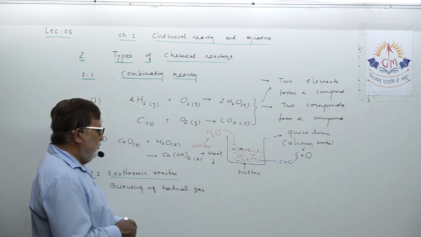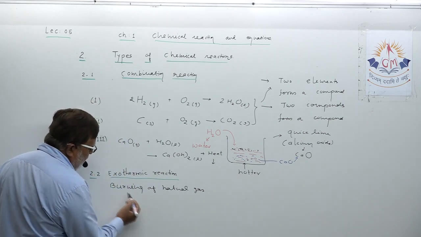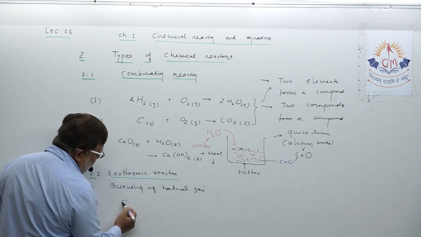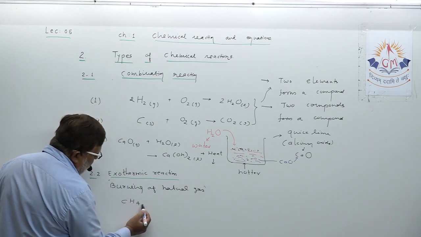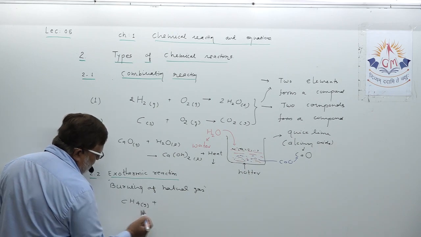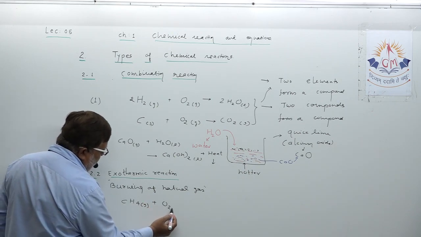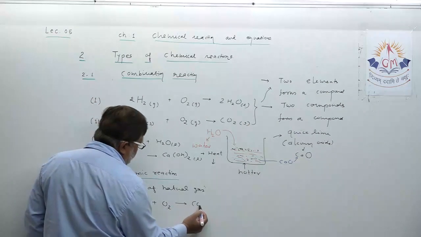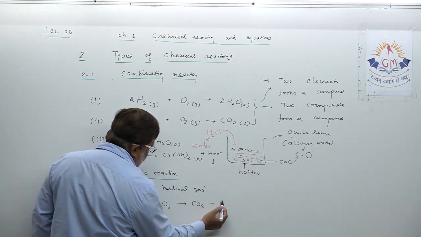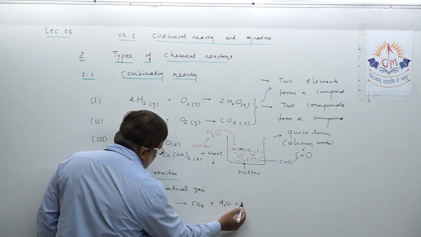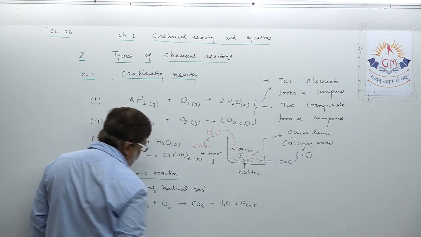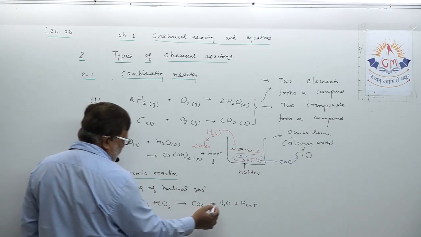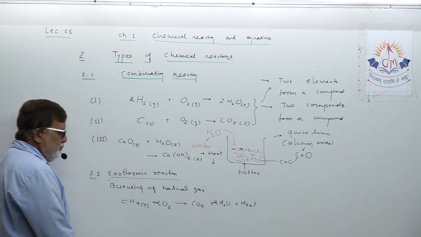That means when methane is burned, when you are speaking of burning of natural gas, you are indirectly saying burning of methane. When you burn methane, it combines with atmospheric oxygen and forms carbon dioxide plus H2O plus lots of heat energy also. Just balance two here and two here, it is balanced.